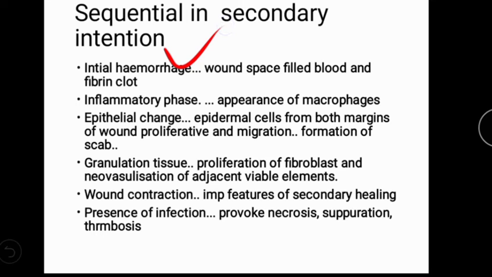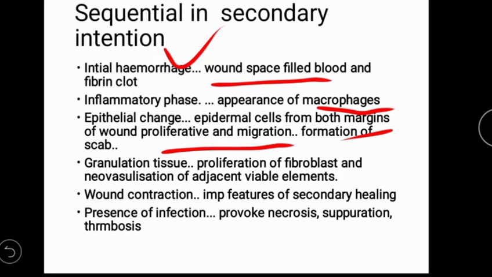There is initial hemorrhage, so that the wound space is filled by blood and fibrin clot, as in primary intention. Then the inflammatory phase, where all the polymorphonuclear cells aggregate in the wound area. Epithelial changes: epidermal cells from both margins migrate, and scar formation occurs lastly. In the granulation tissue, there will be fibroblast formation and neovascularization.